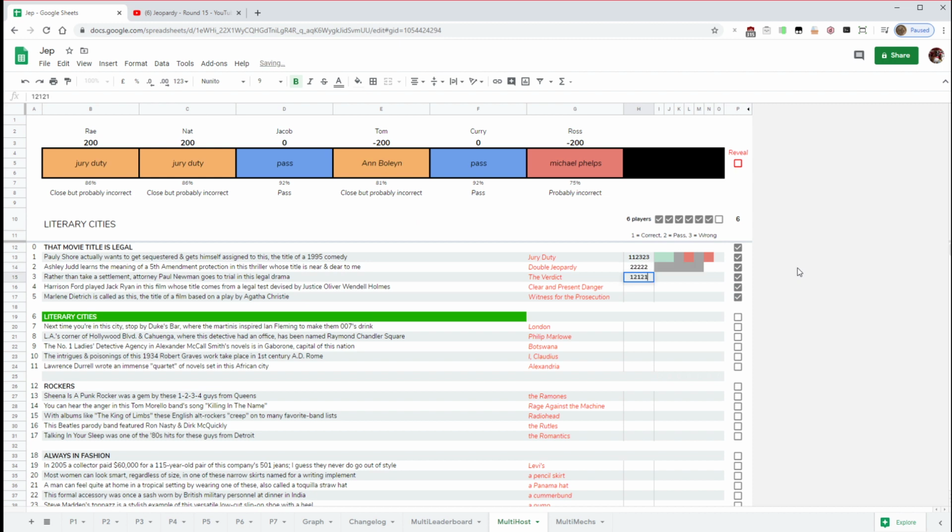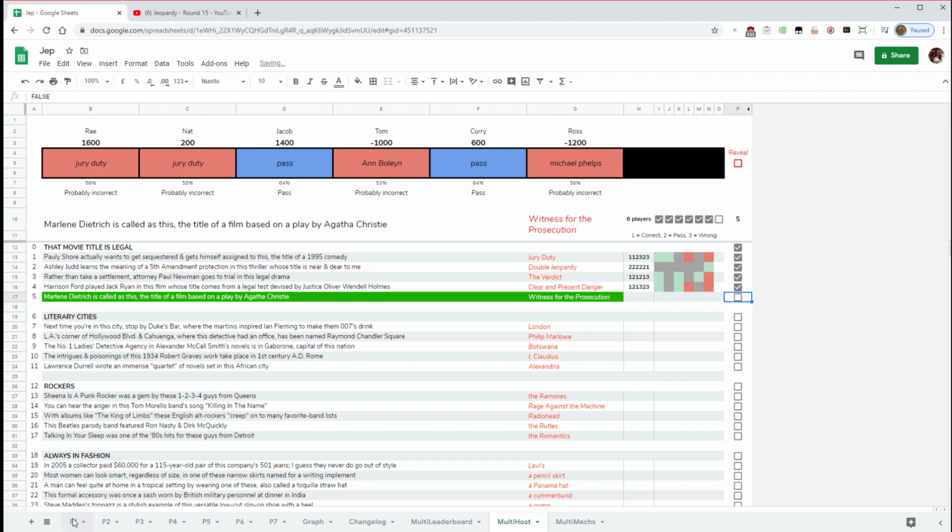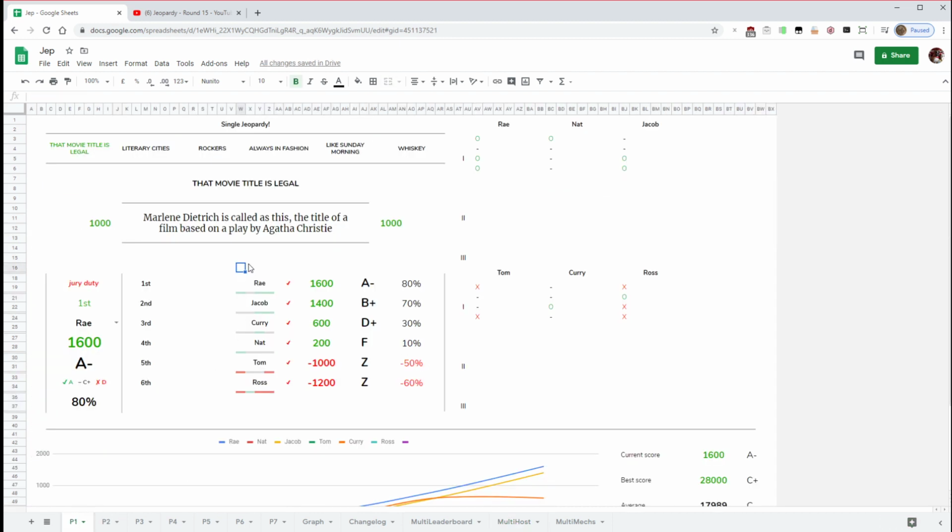Just going to put some random ones in. Great. So let's just pretend that they've done that. The first category. Sorry, I've done that a little bit too prematurely. So under their names, you can see here that Ray got the first one wrong. Pass, correct, correct. No, sorry, correct, pass, correct, correct. And this is just ready for the next one, etc.